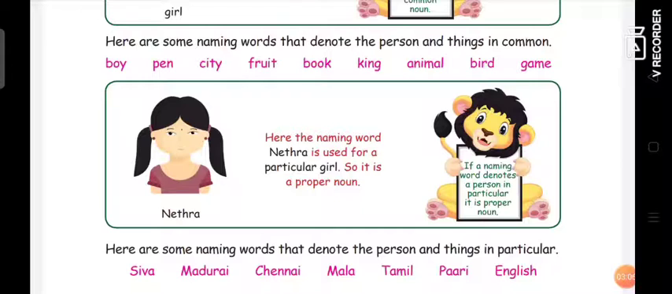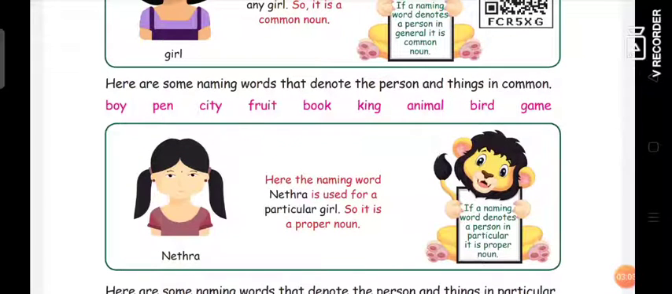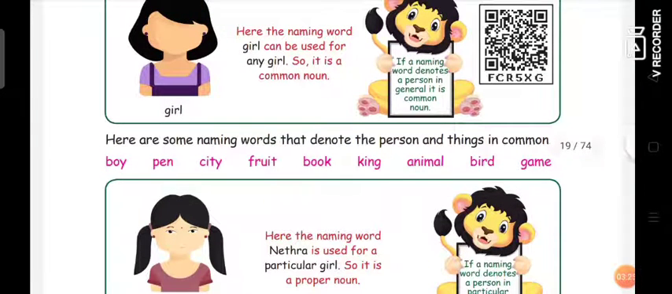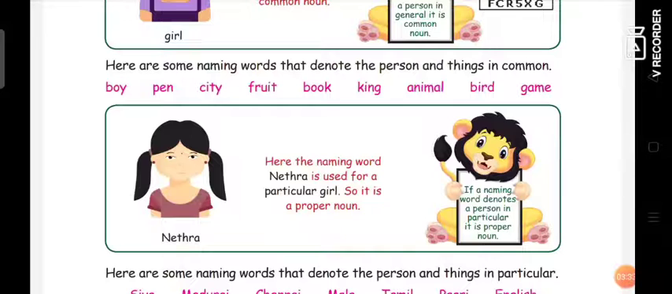So common noun denotes in general, right? But proper noun denotes a particular. It will specify a particular name or a particular person or thing. So this is known as proper noun. In the above picture, for common noun, they have given a girl, right? Commonly they are calling this picture a girl, but in the below proper noun, they specify the girl's name, Netra. So this is the difference between common noun and proper noun.